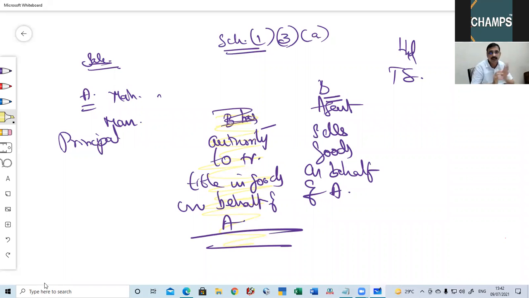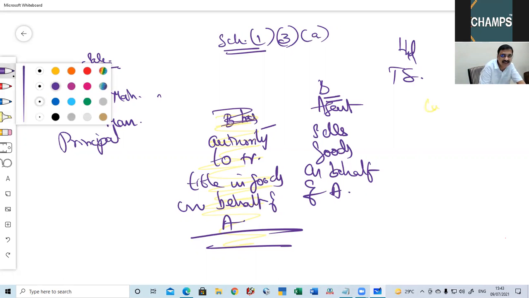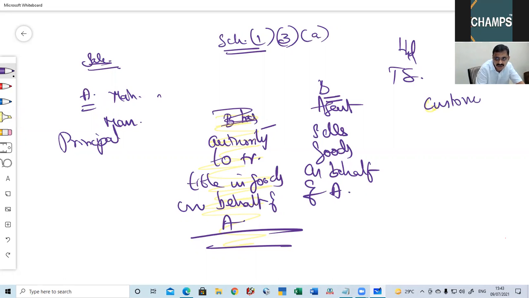Right. Now, B has the authority. We should understand whether B has the authority to transfer title to goods on behalf of A. Now here, where the goods are being transferred to the ultimate customer, an invoice is issued.